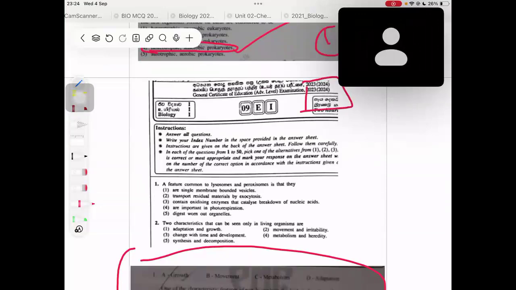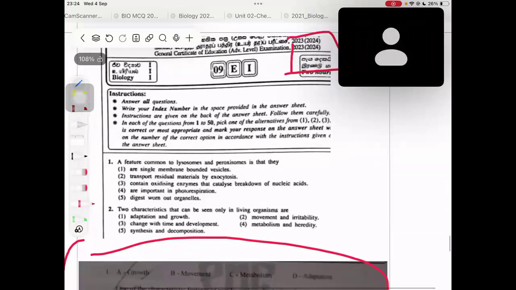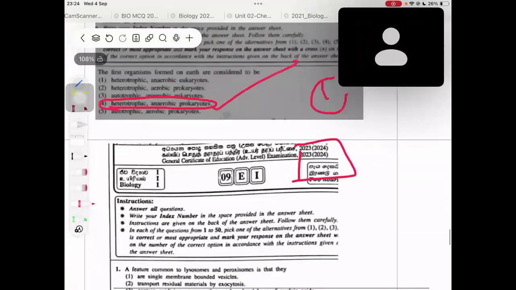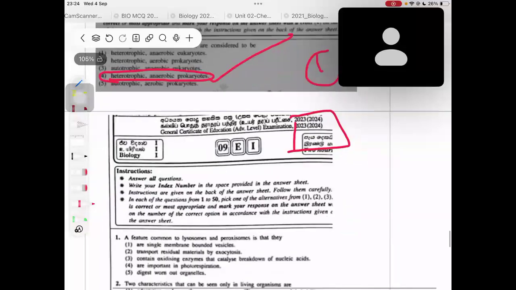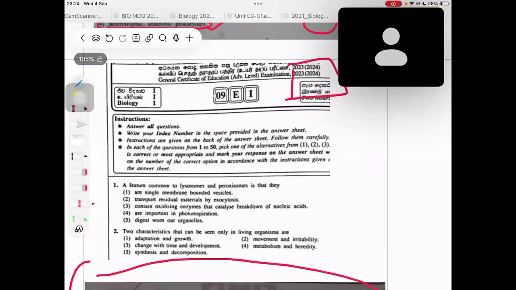2023, that means our year. Two characteristics that can be seen only in living organisms are what? Is it adaptation and growth? Movement and irritability? Change with time and development? Metabolism and heredity? Synthesis and decomposition? I will give you 2 minutes. You can carefully think about that question and answer me.